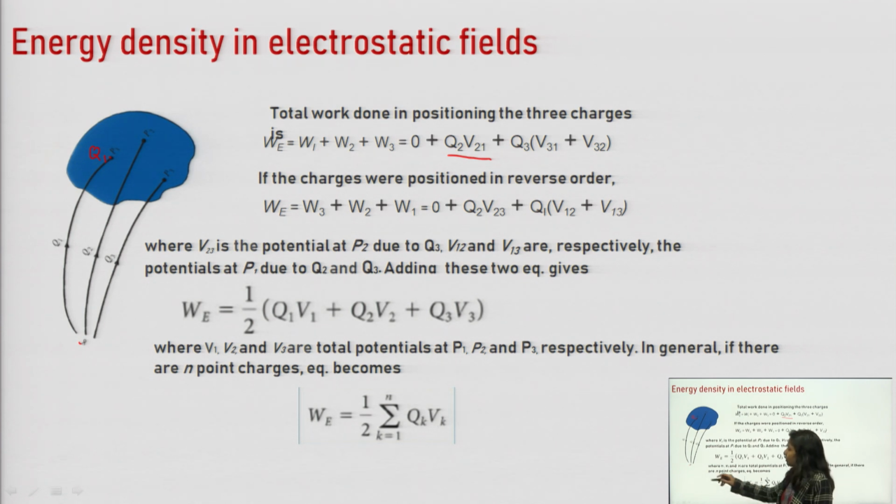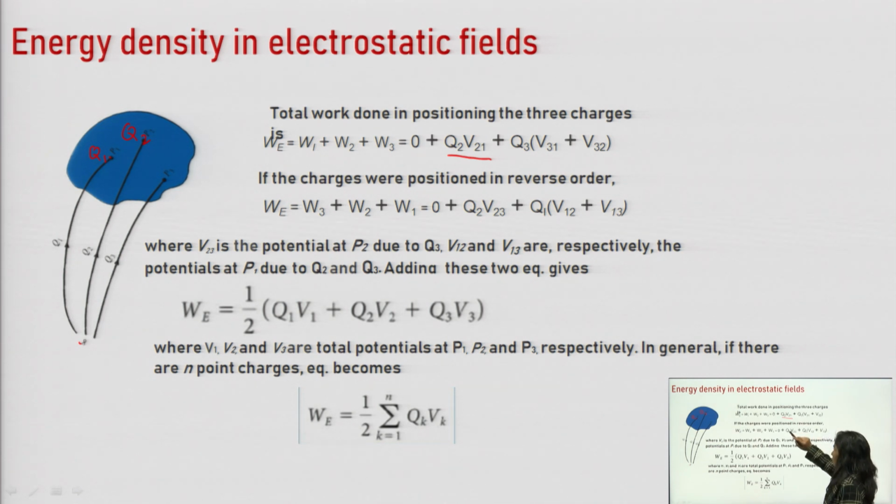Similarly, now in this system two charges Q1 and Q2 are placed at P1 and P2. So if we bring Q3 from infinity to P3, then Q3 will experience two forces. One force is by Q1 and another force is by Q2. So two works will be applicable here.